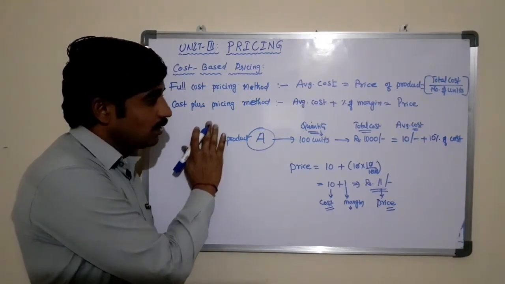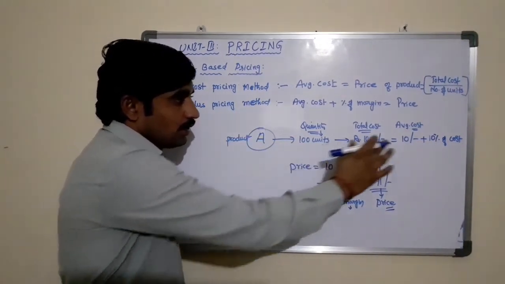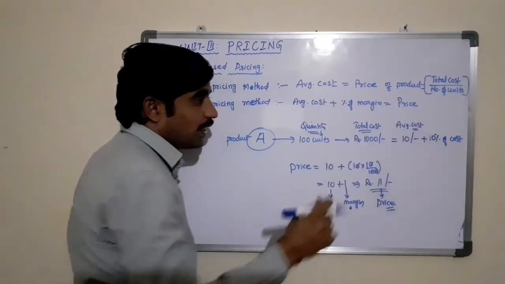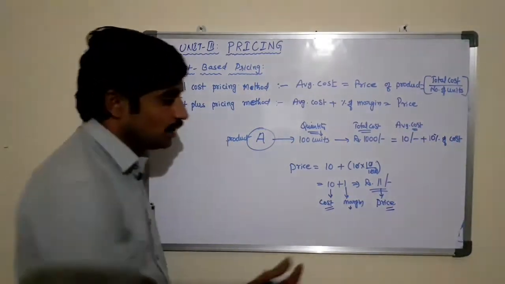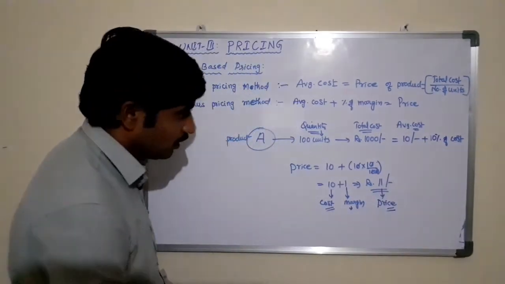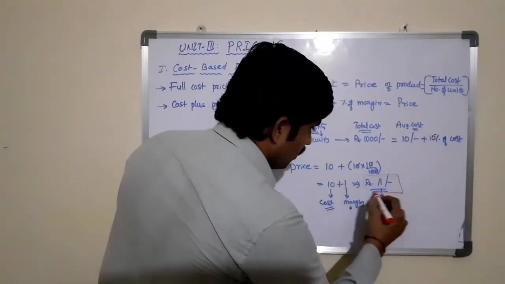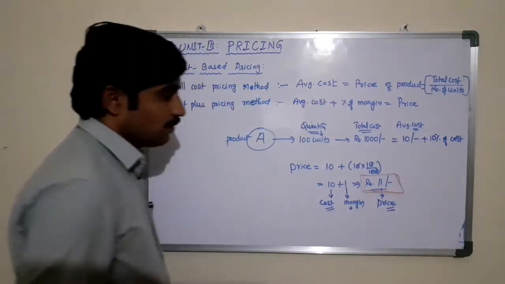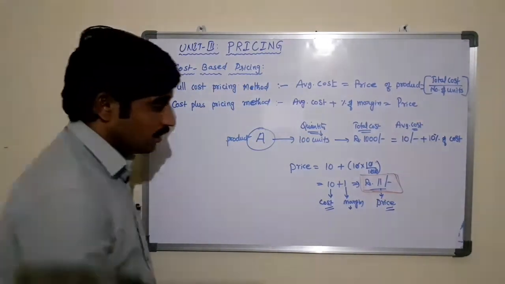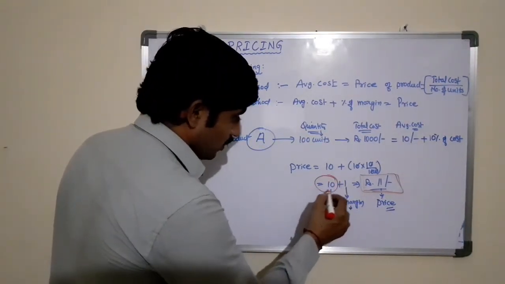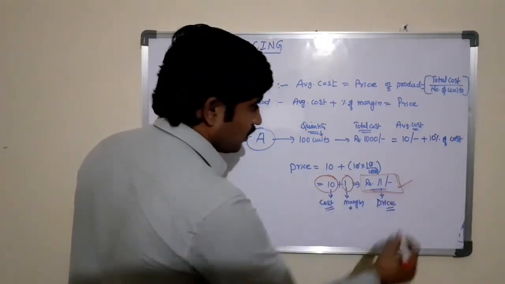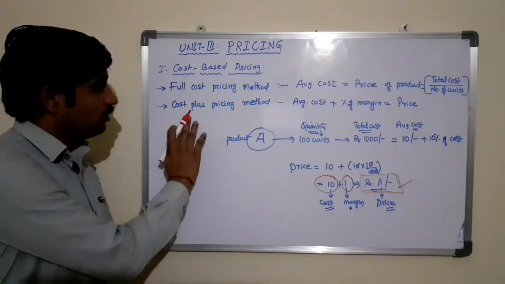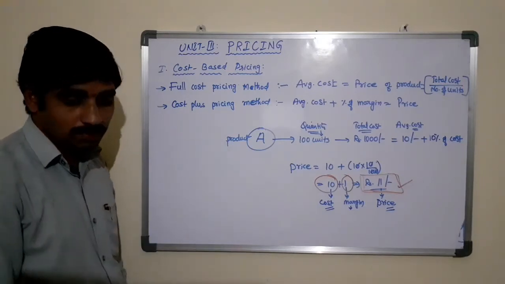What we are doing here is ascertaining the average cost, and also adding a certain percentage of cost as a conventional margin in order to fix the price for a product, that is 11 rupees. Cost of production, average cost of the product, plus conventional margin equals the price of the product according to the cost plus pricing method.